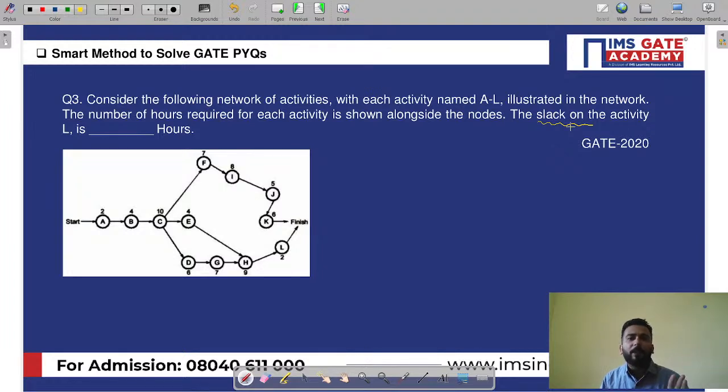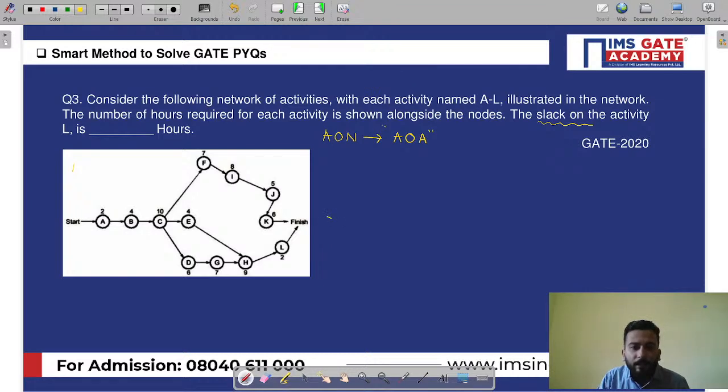But here he has given activity on node. So my dear friends, if you try to do this question using activity on node, you can do it, there is no issue, but it is going to take a lot of time. What I will do here is convert this activity on node to an activity on arrow diagram and see what happens next. Is it okay? The idea is clear. The trick is to convert to activity on arrow and then find whatever he is asking. Let's try to do it.